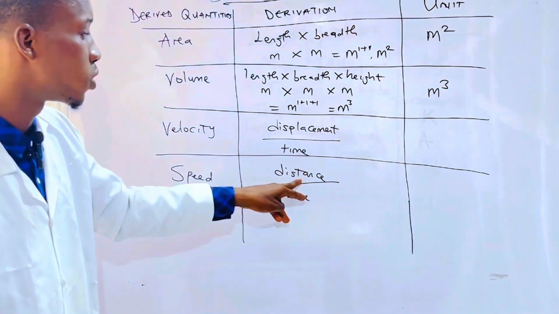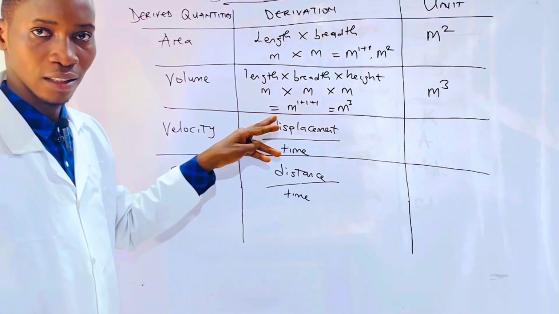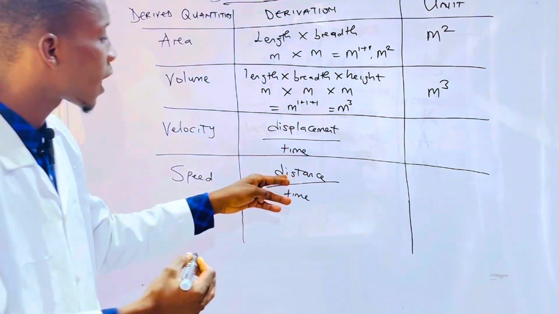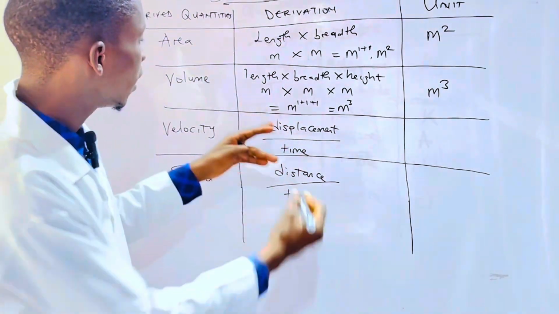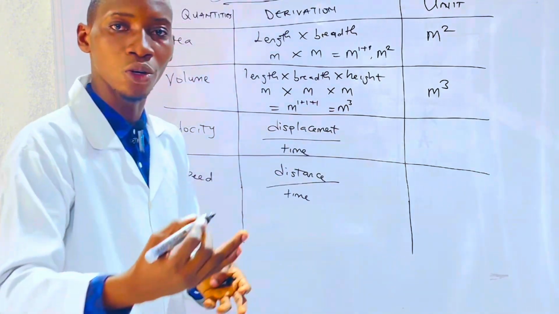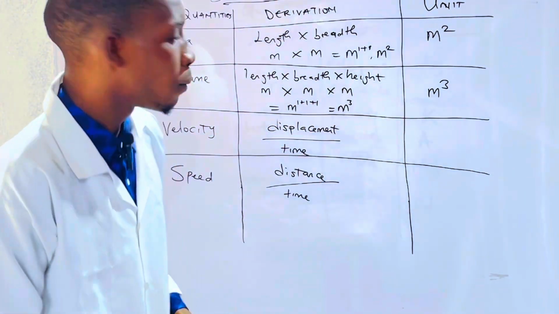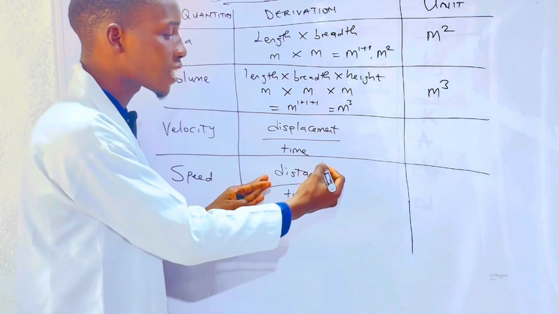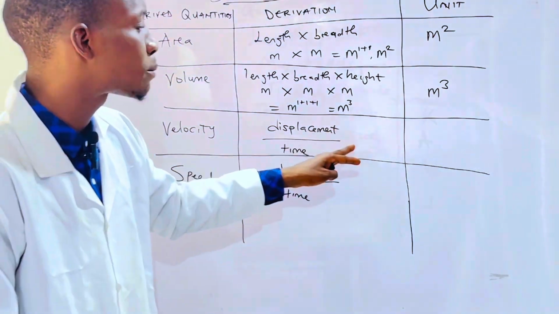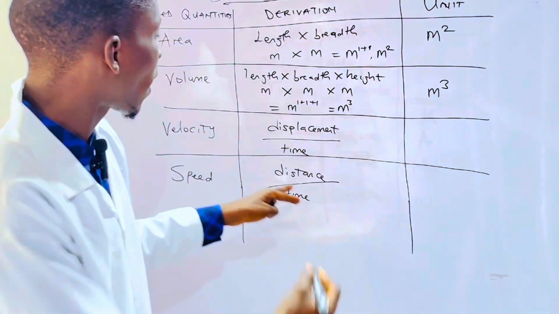Distance can be measured in terms of length, since the unit of distance is meter. Displacement also can be measured in terms of length, since the unit of displacement is also meter. But the difference between displacement and distance is that displacement specifies direction, while distance does not.